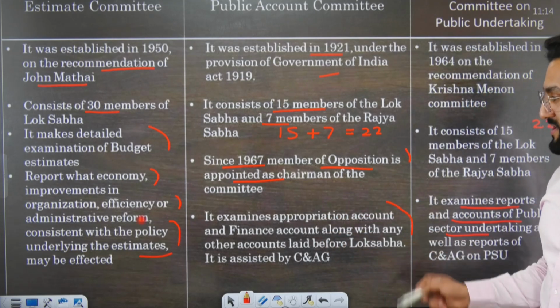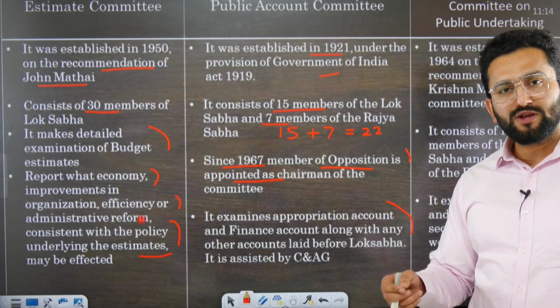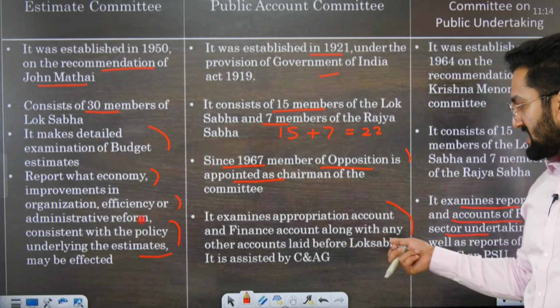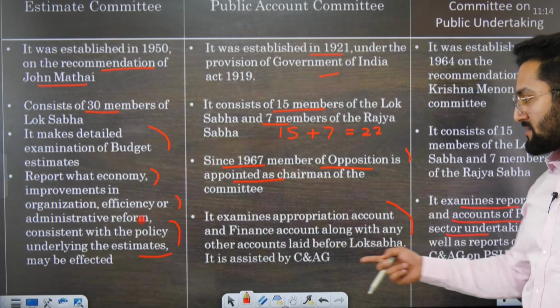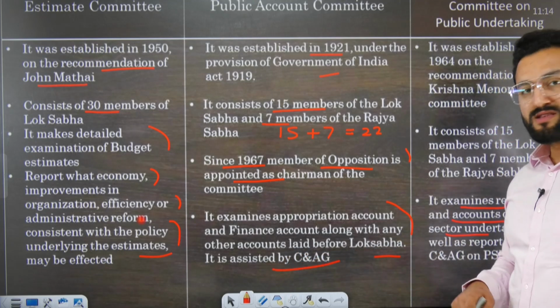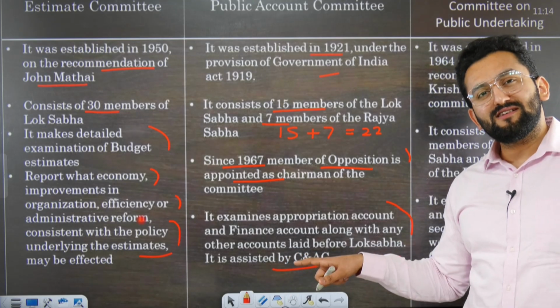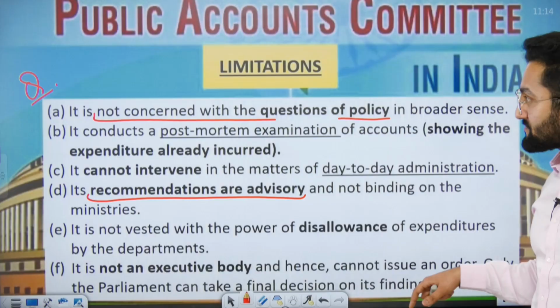It examines the appropriation of accounts. As I told you, appropriation means permission you took, and the finance accounts along with any other account laid before the Lok Sabha. It is assisted by CAG. I think this point is clear to you, right?